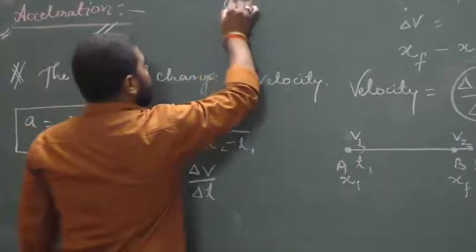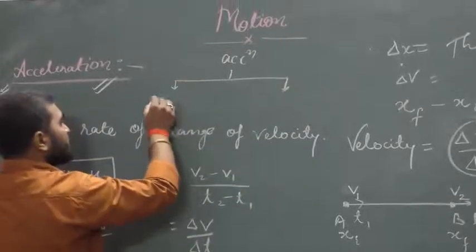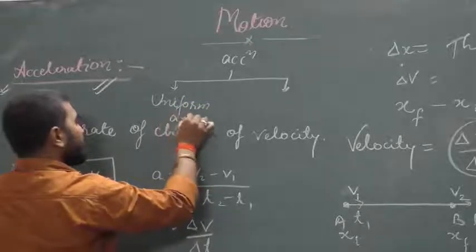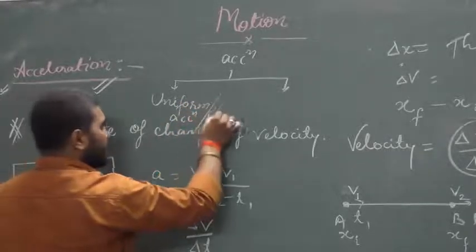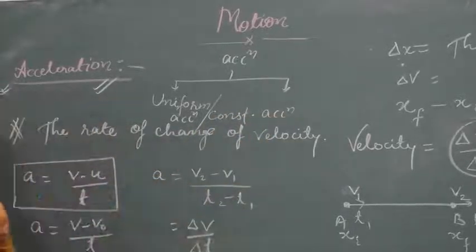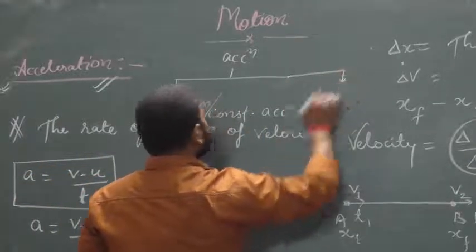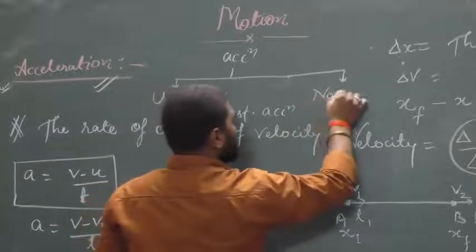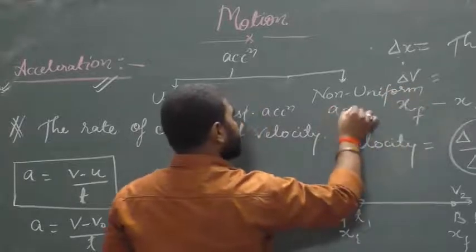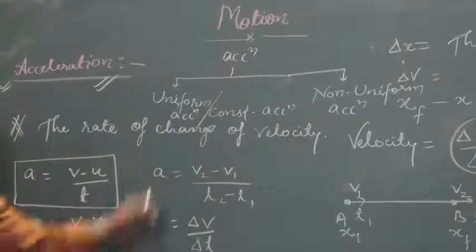There are two types of acceleration. One is uniform acceleration, or we can say constant acceleration. The second one is non-uniform acceleration, or variable acceleration.